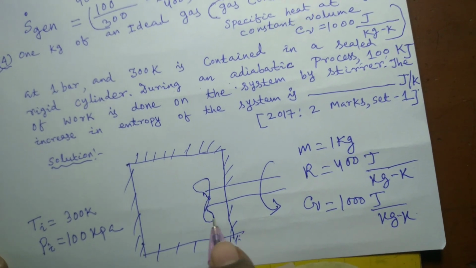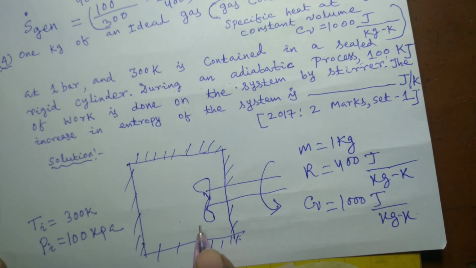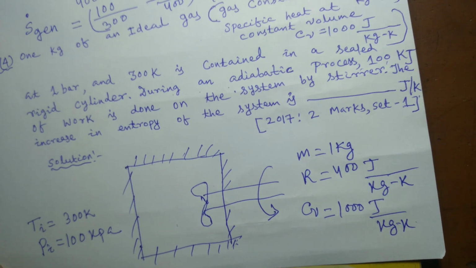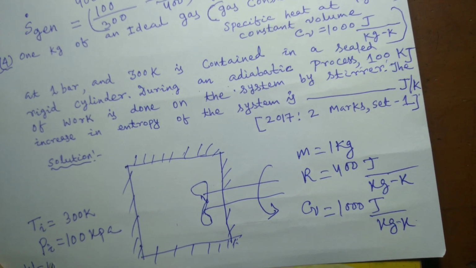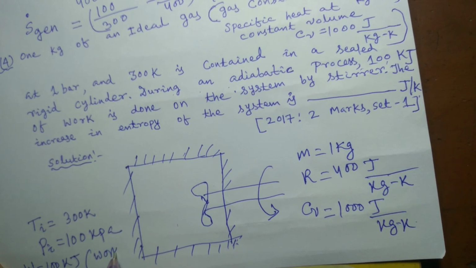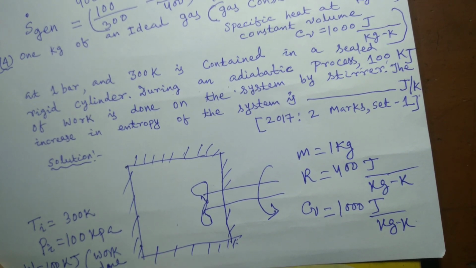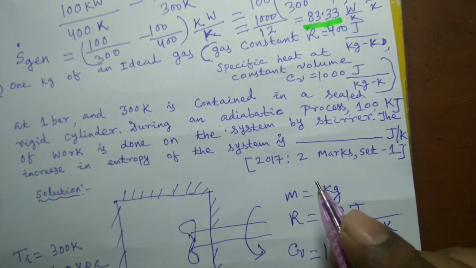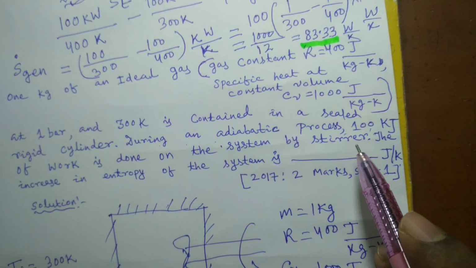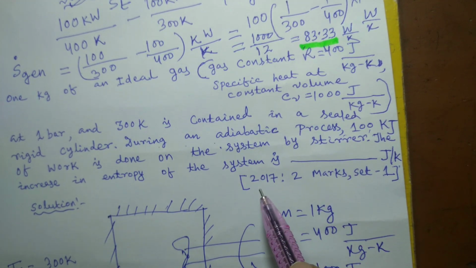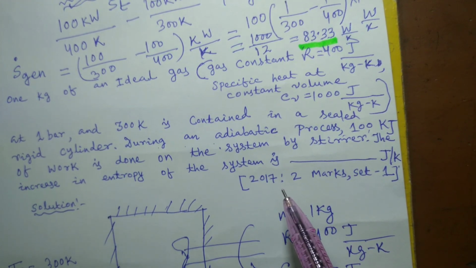And the work done on this system, or input to the system, the stirring work, is 100 kilojoule. If you go by the convention, this is work done on the system. So we have to find out the change, or increase, in entropy of the system.